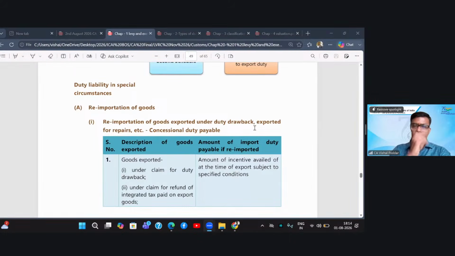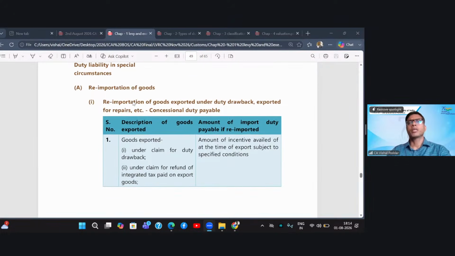Now, besides the main charging section, that is section 12, you need to remember for the purpose of your exams the special circumstances in which the duty is either levied or the duty is given as a concession, as an abatement, because these are the ones which become important for your exams. Now, first special circumstance, re-importation of goods. Now, what is this special circumstance? Let us first understand that and then see the tax consequence.